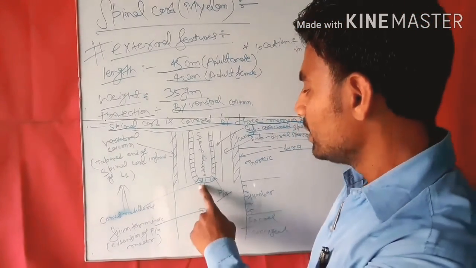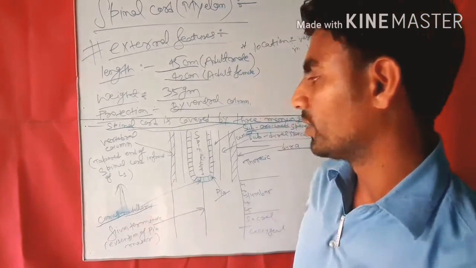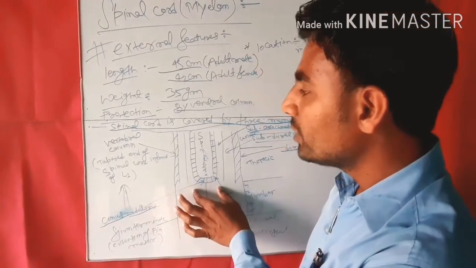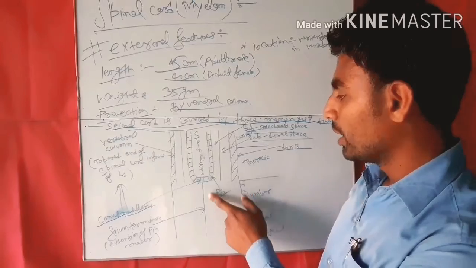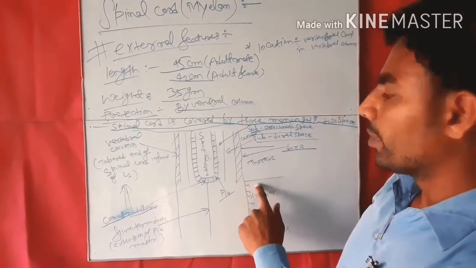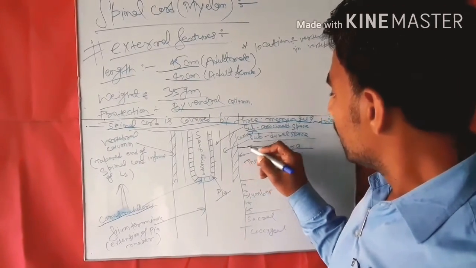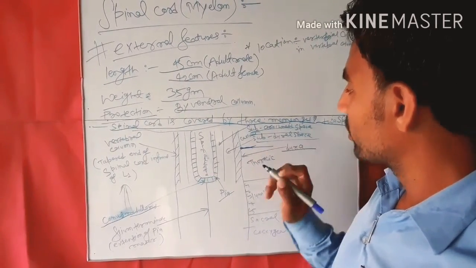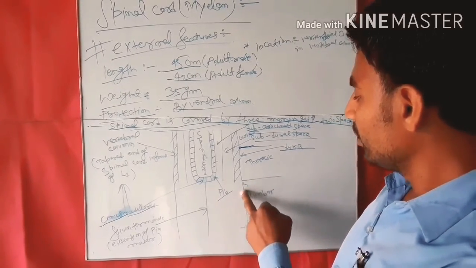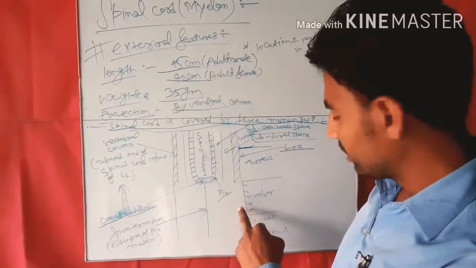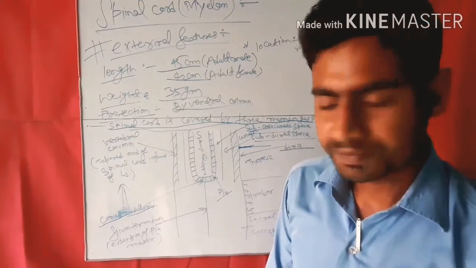This part is called the conus medullaris. The conus medullaris is the tapered end of the spinal cord, at the level of the lumbar 1 vertebra. The upper part is the cervical part, this is the thoracic part, and this is the lumbar part: lumbar 1, 2, 3, 4, 5. Then the sacral part, and below is the coccygeal part.